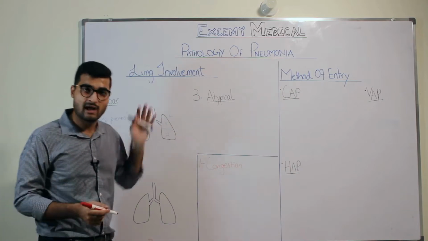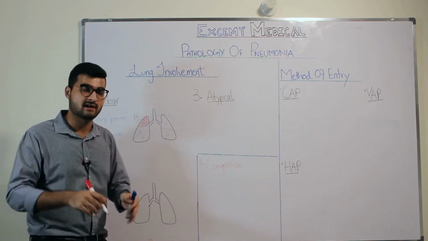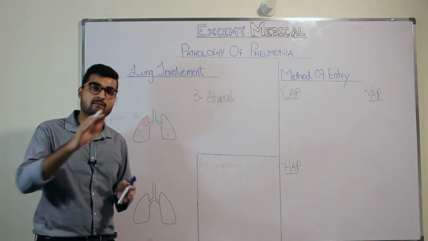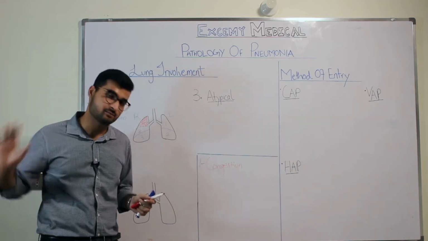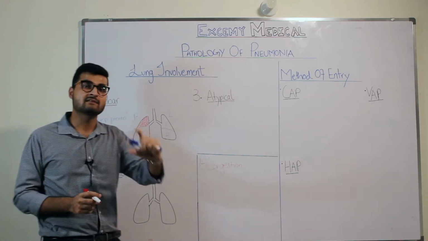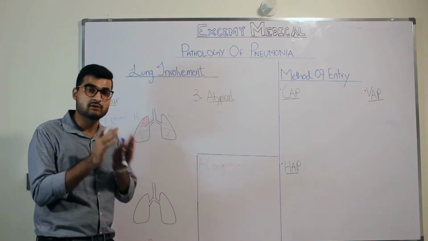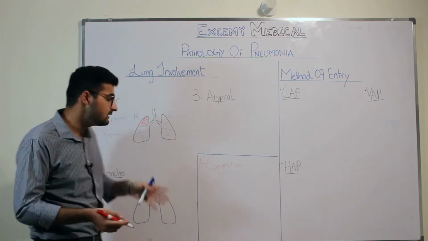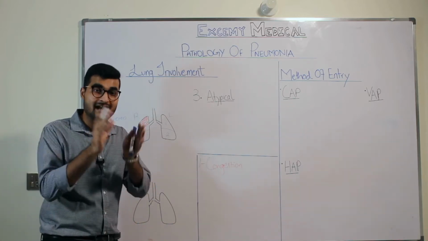Whenever you have a bacterial involvement, bacteria invades your lungs and occupies a whole lobe. Now, your lung parenchyma has lung vasculature as well, right? You have a pulmonary vasculature spread throughout your lungs. So the vasculature supplying that particular lobe will have vascular congestion, like vessel engorgement. Due to vascular congestion and vessel engorgement, your particular lobe will then acquire a red color.